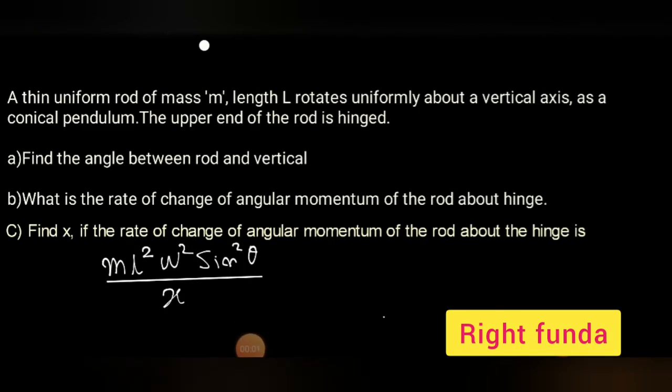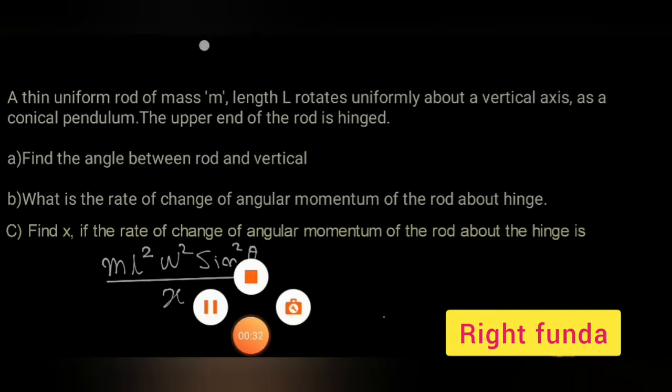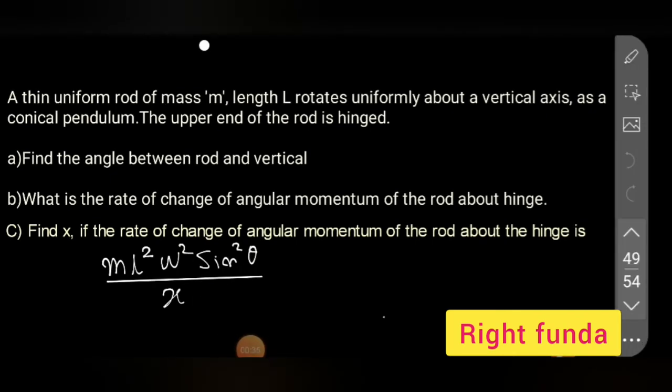Let's read the question. A thin uniform rod of mass m and length L rotates uniformly about a vertical axis as a conical pendulum. The upper end of the rod is hinged, and three things we have to find out. Find the angle between the rod and the vertical. What is the rate of change of angular momentum of the rod about the hinge? And third, find x if the rate of change of angular momentum of the rod about the hinge is m L square omega square sine square theta by x. So we'll be seeing the questions here.